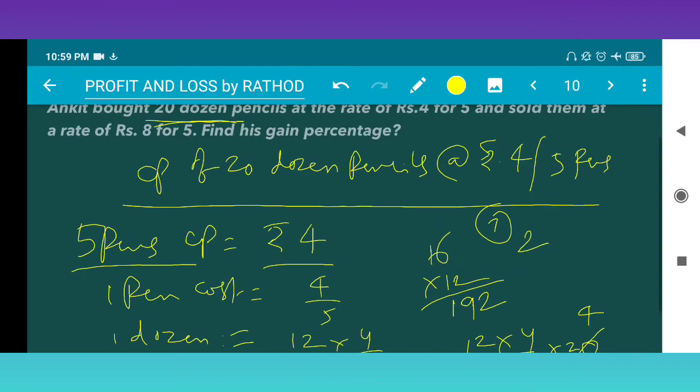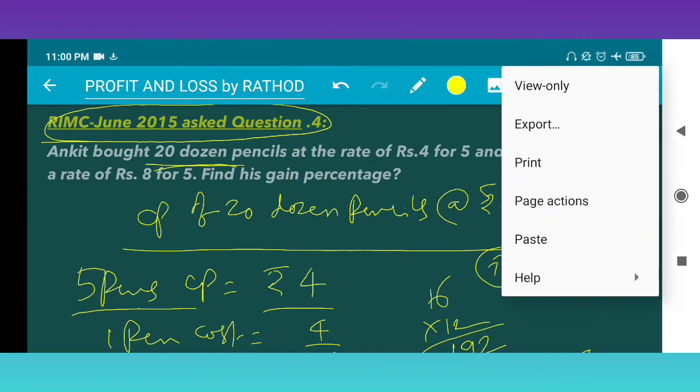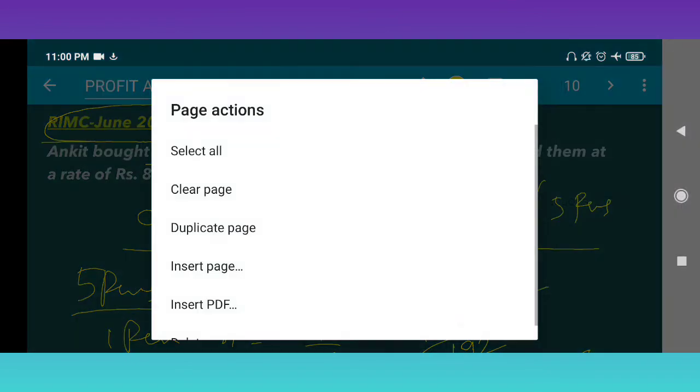So what is the question asking next? We have found the CP, sold them at the rate of 8 for 5. Okay. We get the CP. Now 8 for 5, the SP. I am taking one page here. Page action, insert page.